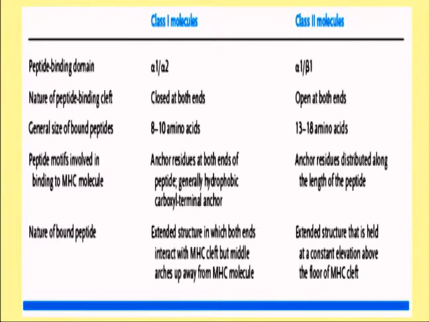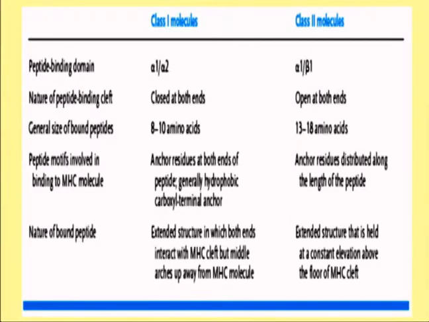In the case of MHC class 1, the antigenic peptide would be anchored at 2 ends. So anchor residues are present at the 2 ends. Whereas in the case of MHC class 2 molecules, anchor residues are present throughout the length: 1st, 4th, 7th, 9th, 11th, like that.